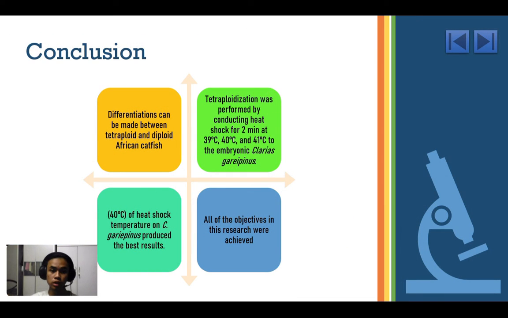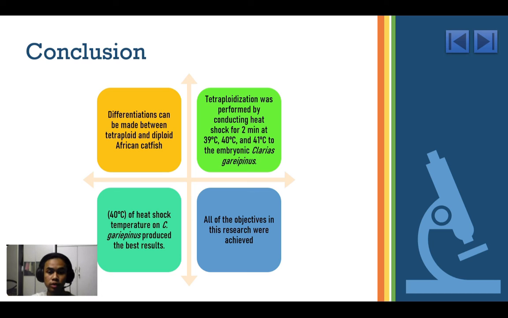And lastly, for the conclusion, in summary, it can be stated that many differentiations can be made between tetraploid and diploid African catfish using heat shock on the embryonic development of Clarias gariepinus. In this research, tetraploidization was performed by conducting heat shock for 2 minutes at 39 Celsius, 40 Celsius, and 41 Celsius on the embryonic Clarias gariepinus.